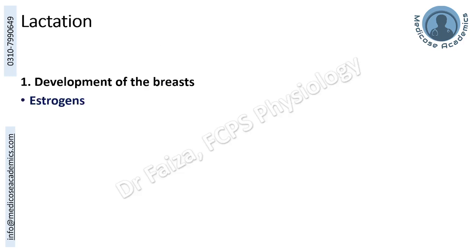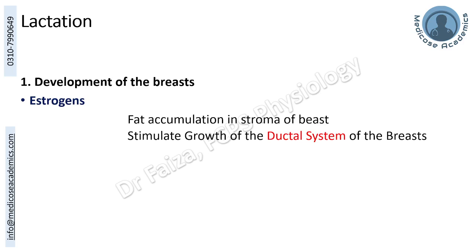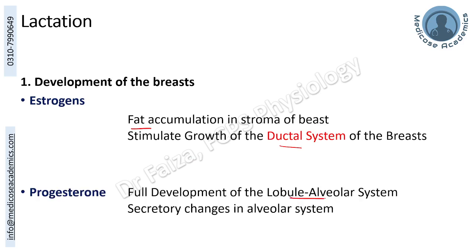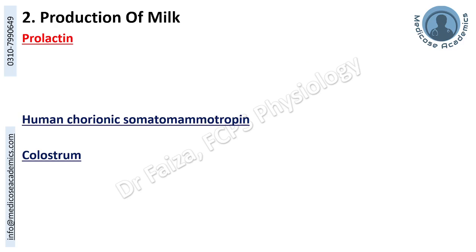So lactation involves many hormones. First, those involved in development of the breast: estrogen that led to the fatty accumulation as well as ductal development, progesterone that developed the lobular alveolar system. Also, there was the role of human placental lactogen to some extent, that is also known as human chorionic somatomammotropin.